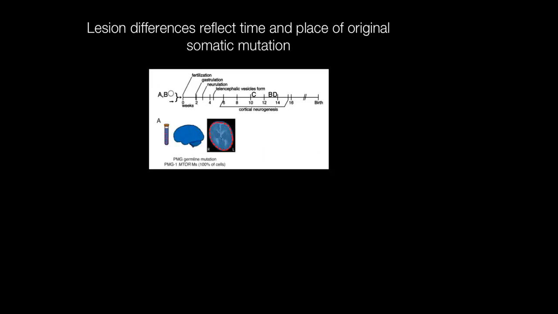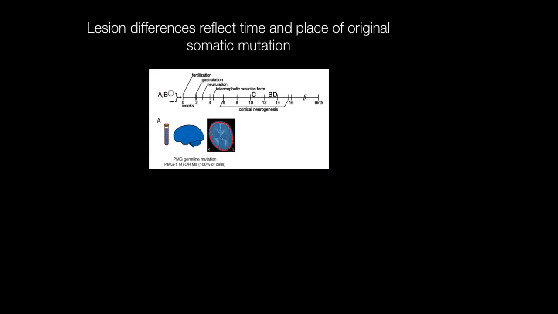Overall, we believe that the lesion differences that are seen really reflect the developmental time and original progenitor cell where the somatic mutation occurs. So starting at the earliest time point, if you have an activating mutation in an mTOR positive regulator that occurs before fertilization, so this would be a germline mutation, it will lead to bilateral brain overgrowth and a lot of systemic manifestations. And this will generally be lethal either in utero or in early childhood. Such as the case I just discussed of the young boy who had a germline mutation in mTOR and had megalencephaly and a lot of other systemic issues.